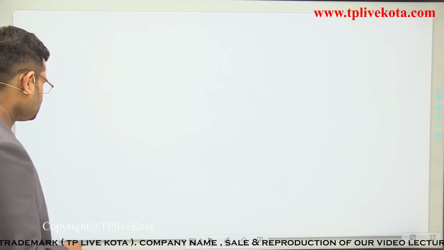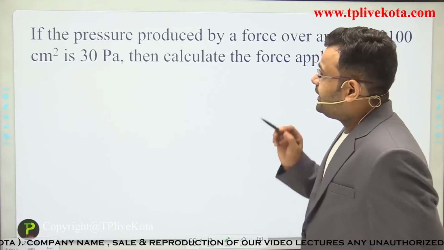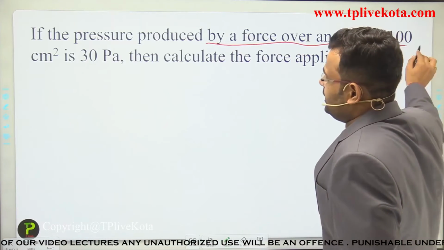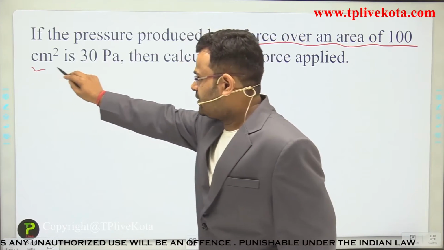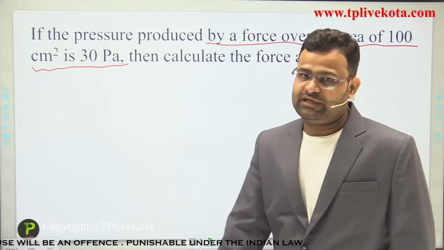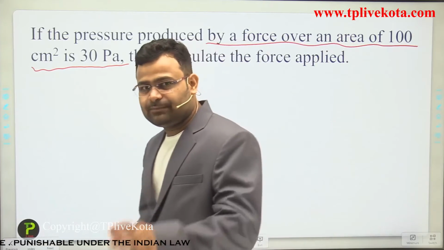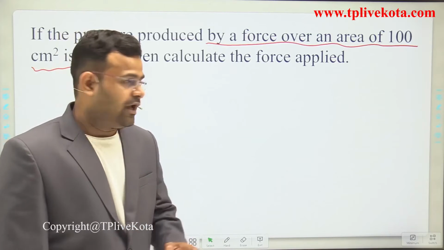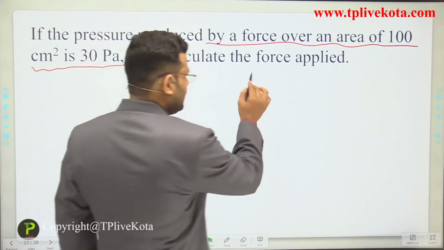Next, if the pressure produced by a force over an area of 100 centimeter square is 30 Pascal, calculate the force.